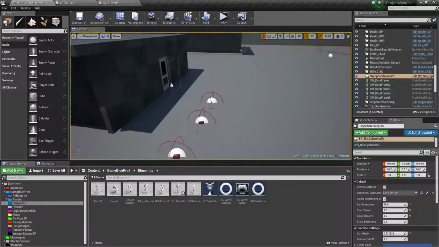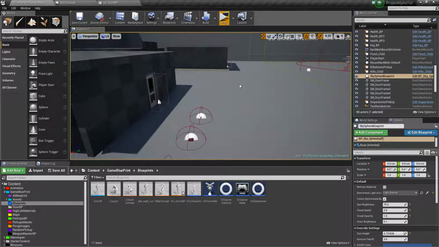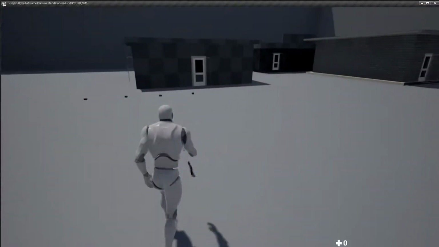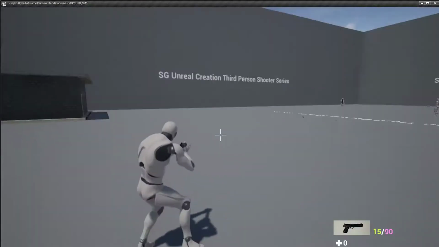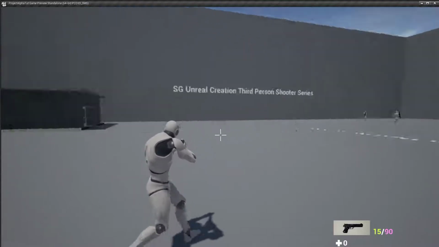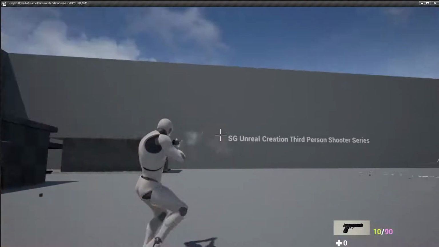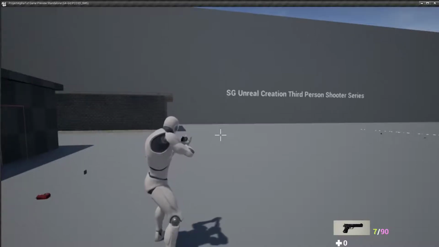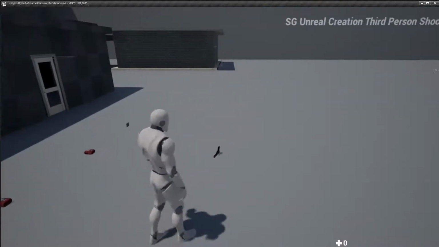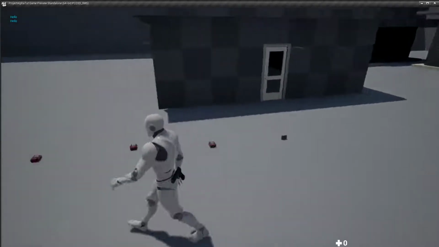In the last video we just replaced the pistol with the sniper. So we have the pistol now, and we can also drop it. When you press G it will drop, and you can pick it up again.